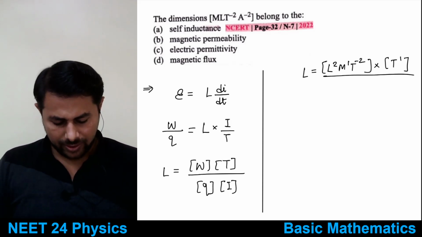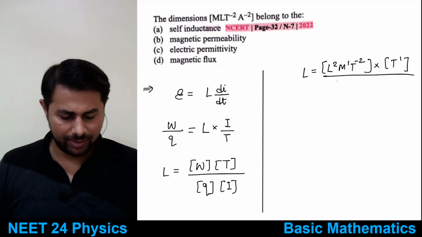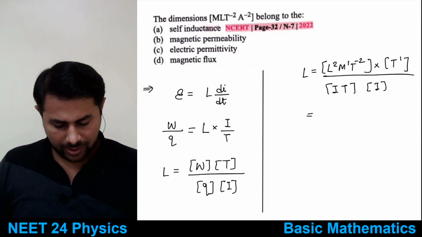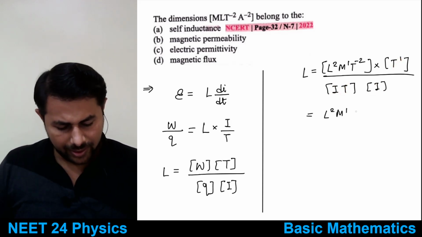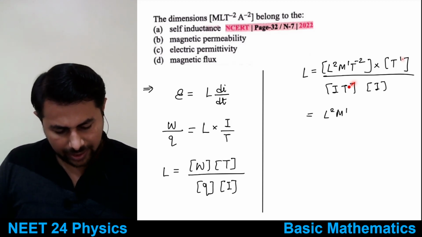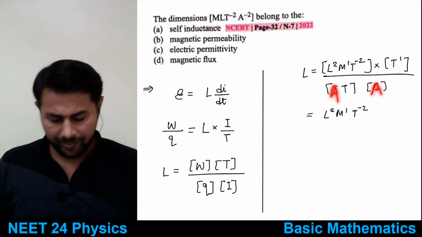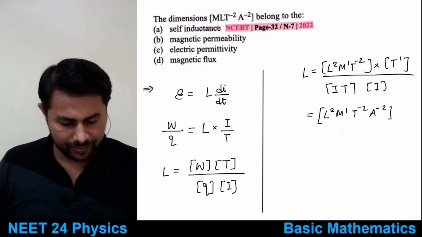Good. So in the denominator, charge q can be written as what? Current is charge by time, so this can be written as current into time, and then you have current. So the dimensions of this are A. What do we get? This time and this time get cancelled out, L2 m1, and we got rid of time, t minus 2, and this is current, dimensions are A. So you take that to the numerator, A raised to -2. So that's what you got, right?